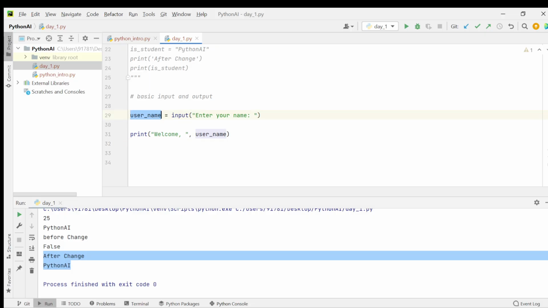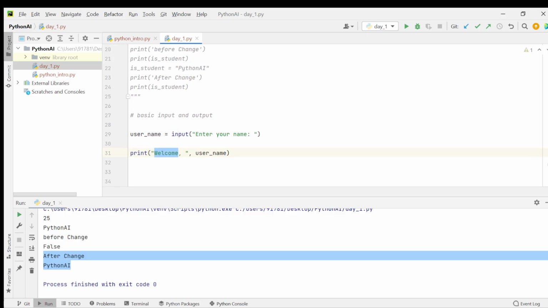Here username is a variable, and it holds the input of enter your name. Enter your name is nothing but a string. Input has a separate meaning: it will ask us for the input value for this variable. Whatever input value we provide while running the program will be stored in the username variable, and then it is printed along with welcome.